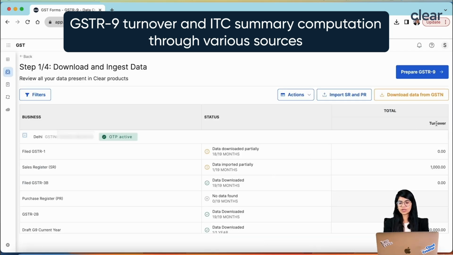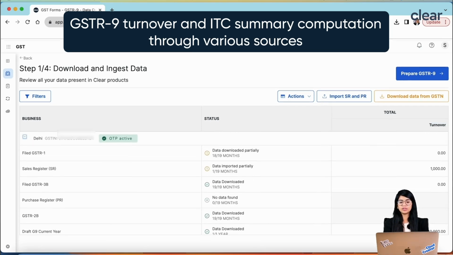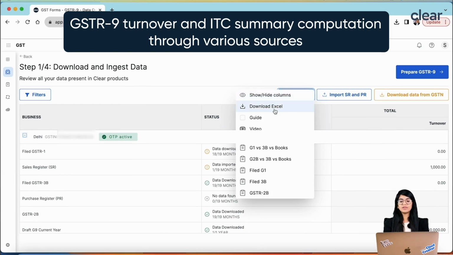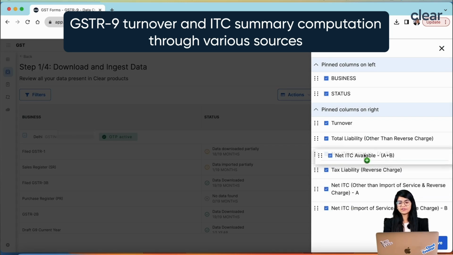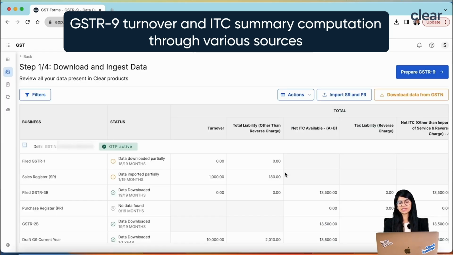Once you do that, you can see that only the turnover column is appearing over here and you can only focus on turnover. Right? In the same way, you may say that I want to put the liability first, or maybe turnover later, or I want to put this net ITC first, right? It should come here, and the other columns I don't want to focus on, let them be at a later stage. So you can also do this and just click on the Save button.